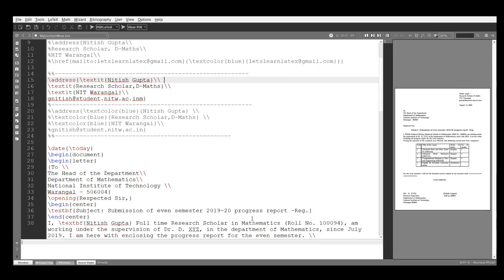See this address. This is the name which I want in the italic form. Before that, I will use this \textit. This is the command. Similarly here. Similarly, now run this.